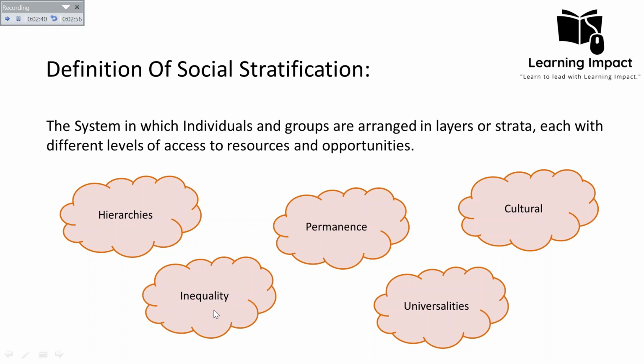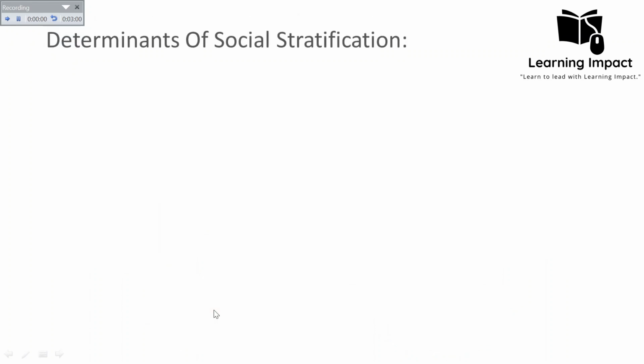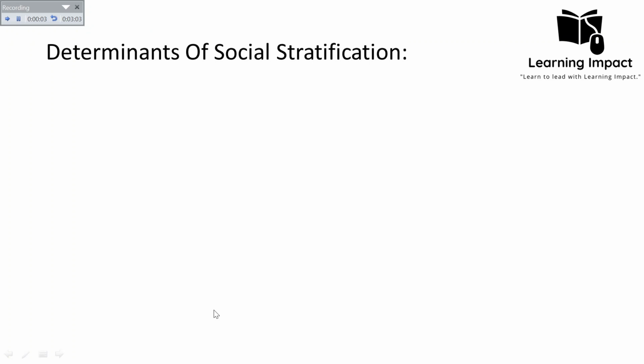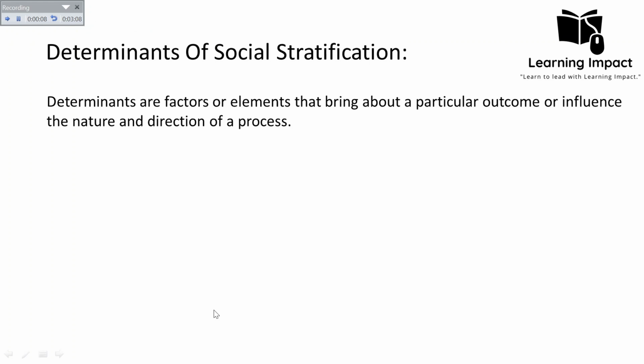And that is what is meant by social stratification. Now we will discuss the determinants. Okay, now the determinants of social stratification. First, we will discuss what is meant by determinants. Determinants are the factors or elements that bring about a particular outcome or influence the nature and direction of a process. In simple words, we can say that a determinant is a factor, a force behind, the pushing force, which directs the process in a particular or desirable way. So this is the force which acts behind.